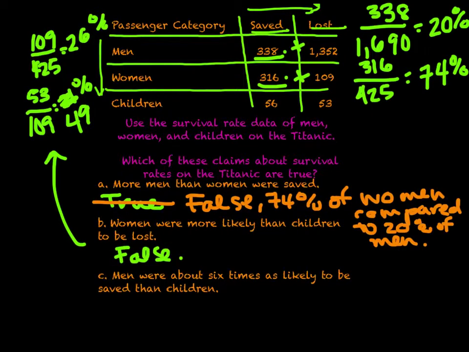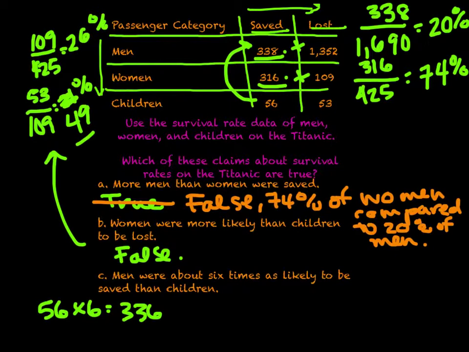Almost half the number of children were lost. And we can see that with this 49%. Next question. Men were about 6 times as likely to be saved than children. If we look at the saved data, we can see that 56 times 6 would get us around 336. So looking at just the numbers, sure, yeah, we could say that.